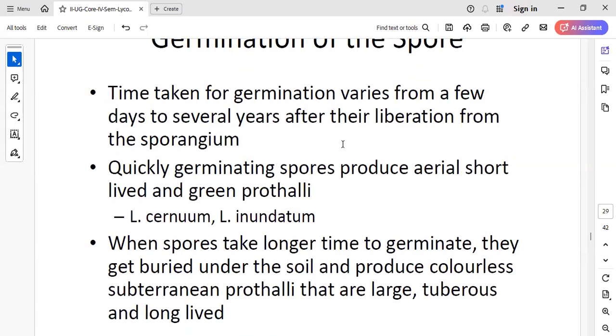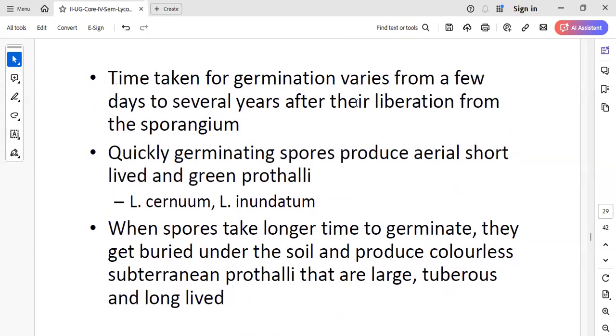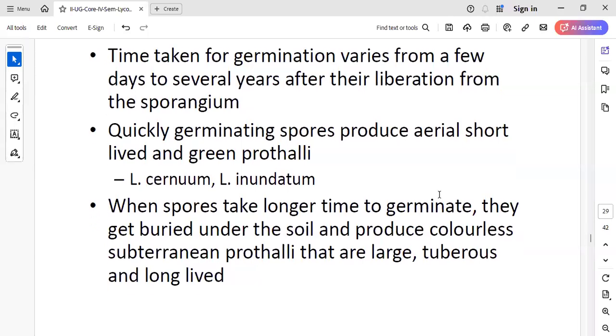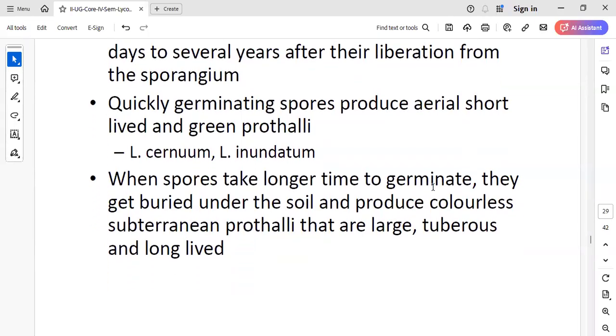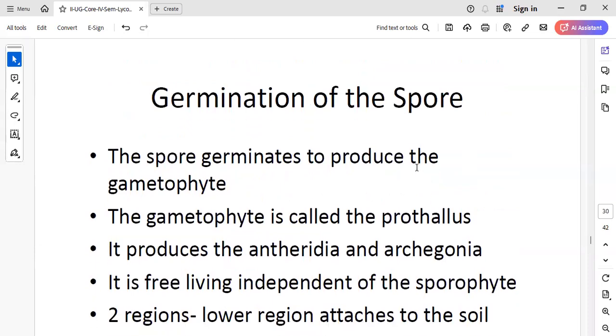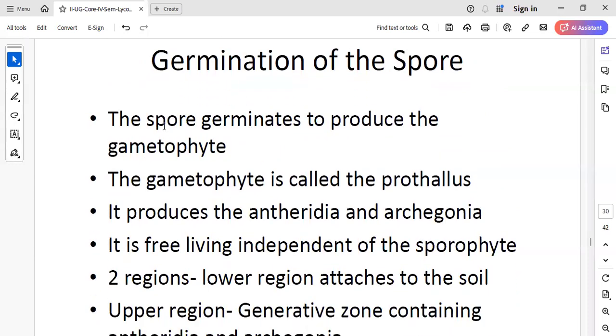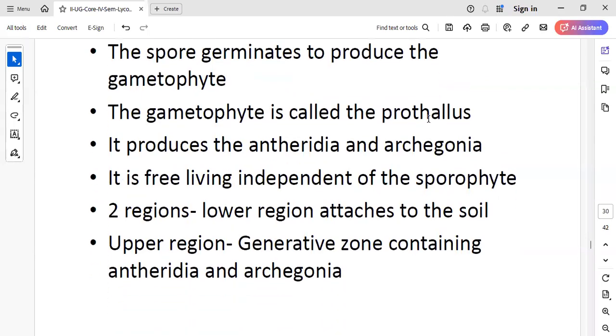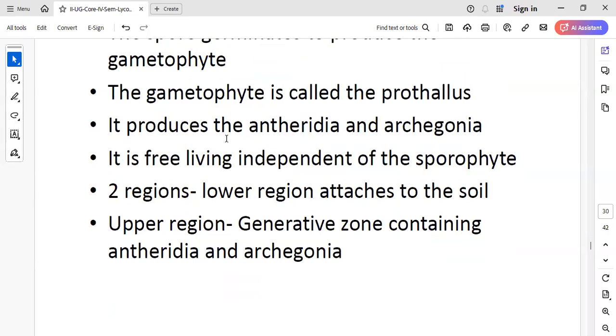Now, when these spores from the air fall onto the surface, they germinate and form the next generation, what we call the gametophyte generation, or prothallus. So here the spore germinates to produce a gametophyte, and we call it the prothallus. This prothallus is called a gametophyte because it develops the 2 sexual organs, antheridia and archegonia.